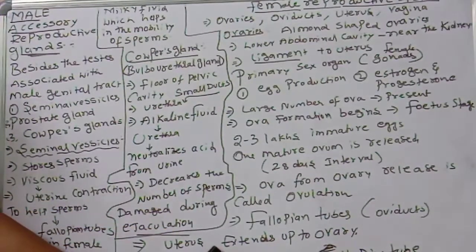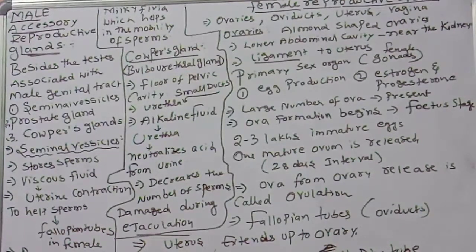This is also very important: fimbriae picks up the ovum released from the ovary and pushes it into the fallopian tube. Fimbriae is a part of the fallopian tube. It collects the ovum and pushes it into the fallopian tube.